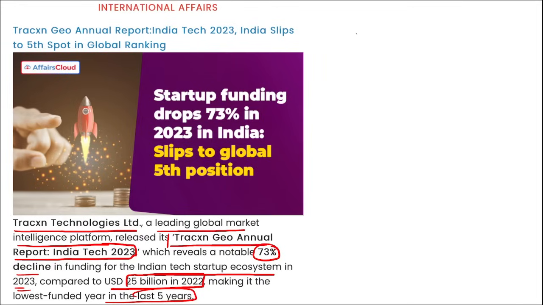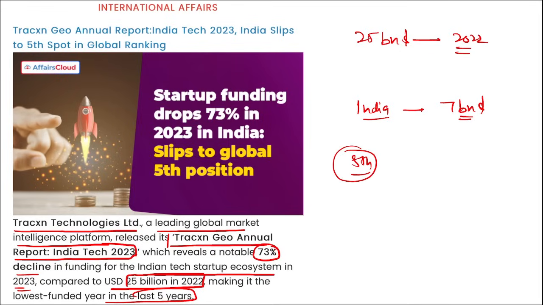And if we look at the data, $25 billion in 2022, correct? Until now, in India we saw a funding of just $7 billion, that is till 5th of December, and India has slipped to 5th position among the highest funded countries globally.